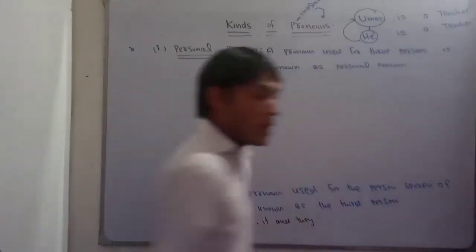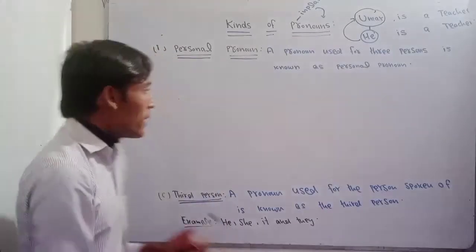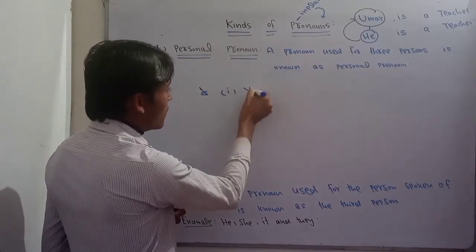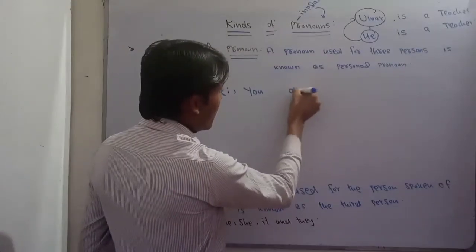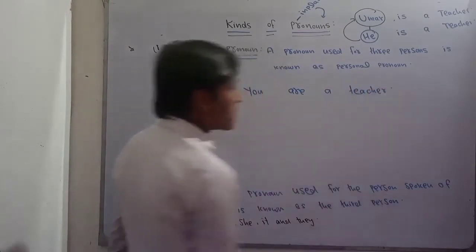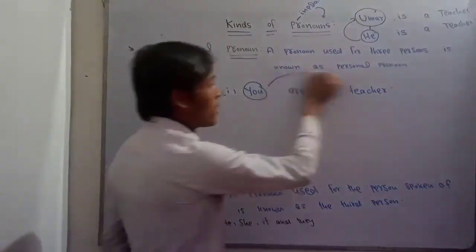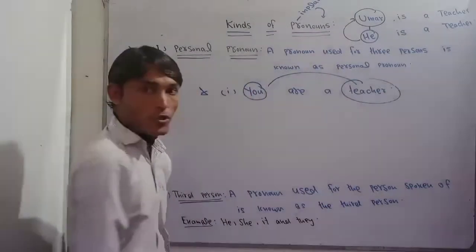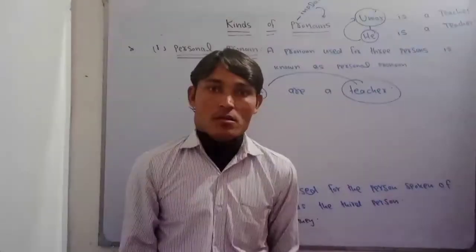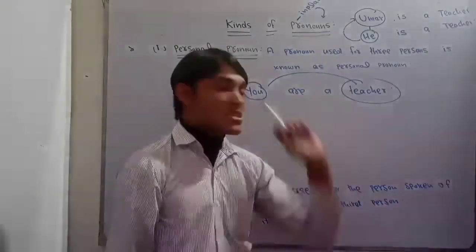Now for example, if I want to talk about a singular noun, how can I use it here? Look here. I say that you are a teacher. In this case, you is considered a singular pronoun. For example, I say you are a teacher. It means I want to talk to you. So you is called the second person.